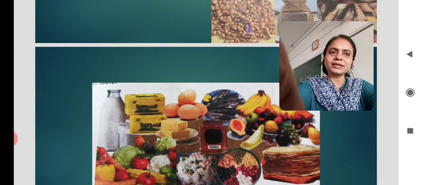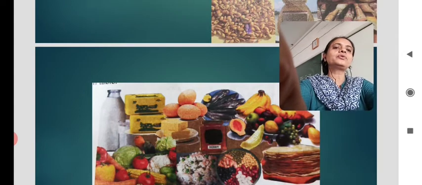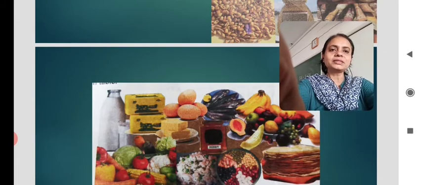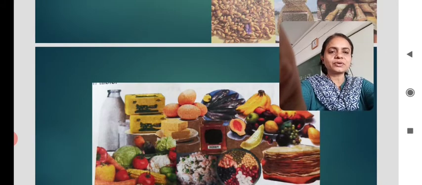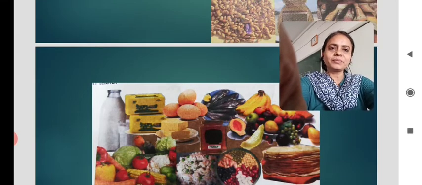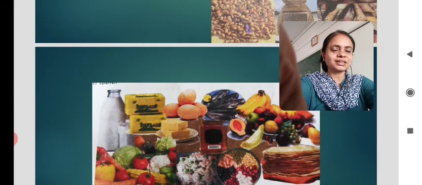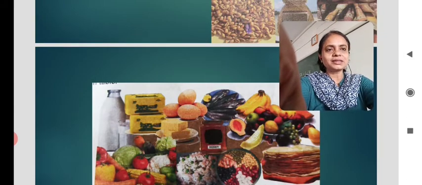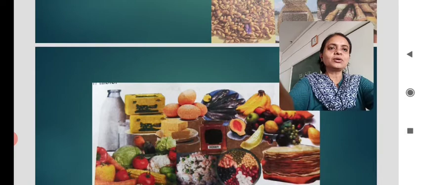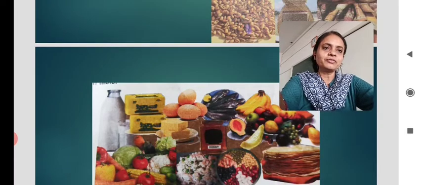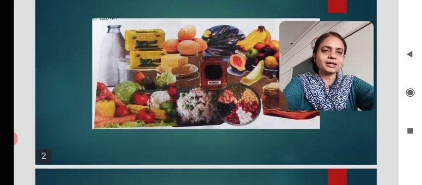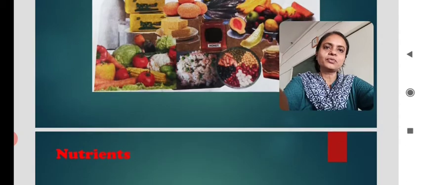So this is very clear that we obtain food from plants as well as animals. Plants provide us fruits, vegetables, grains, etc. Likewise, animals provide us milk, egg, fish, chicken, etc. So such food items we eat in our daily life. Children, all of you know different names of different food items, and today we will clarify the nutrients that we get from our food items.